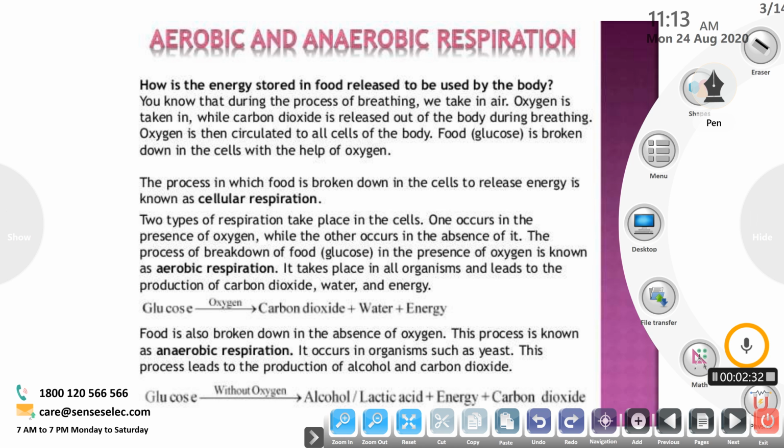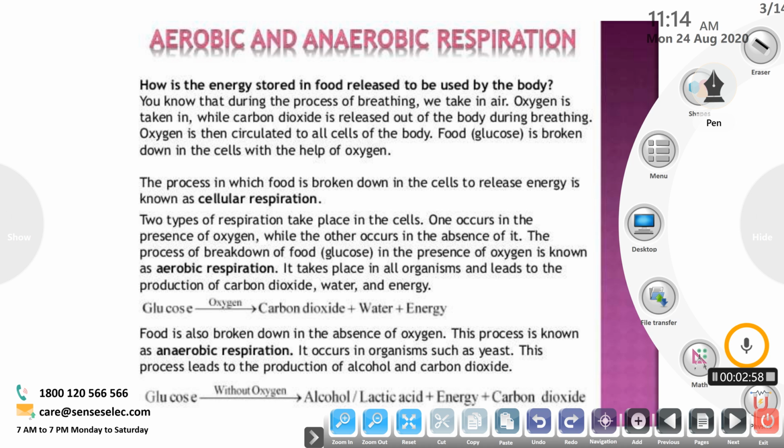Oxygen is then circulated to all the cells of our body, and food is broken down in the cells with the help of this oxygen. The process in which food is broken down in the cells to release energy is known as cellular respiration. Energy is released in the form of ATP. ATP is adenosine triphosphate. It is an energy molecule.